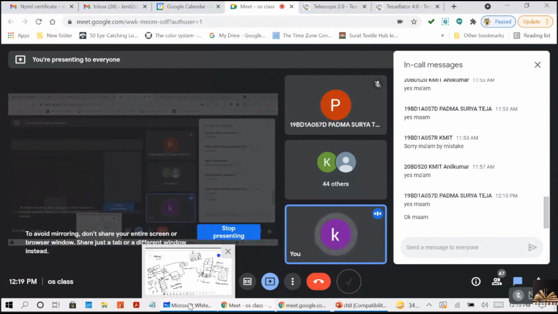internal fragmentation, right? So if the page size is small, then the number of entries in the page table is more. This will lead to a huge number of context switches. This is also one of the limitations, right?